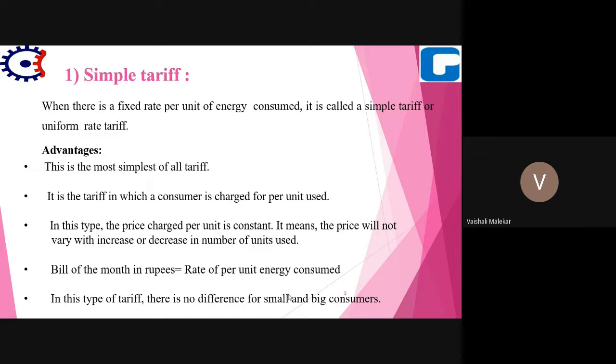If the per unit rate is 5 rupees, then for all the number of units used, the rate will be the same, that is 5 rupees per unit. And in this tariff, there is no difference for small and big consumers. Small consumers are charged at the same rate, and big consumers are also charged at the same rate, because it is a uniform rate tariff.